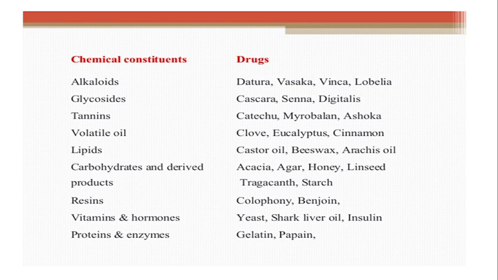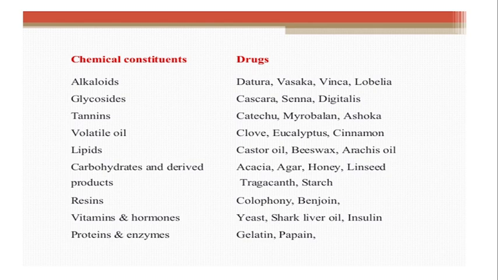The next group is volatile oil. Volatile oils are odorous principles made up of terpenes and oxygenated compounds of terpenes. The basic building block of terpene is C5H8, and these are vaporized at room temperature. Examples of drugs which come under the class volatile oil are clove, eucalyptus and cinnamon.